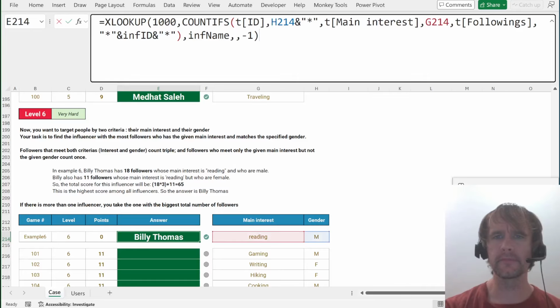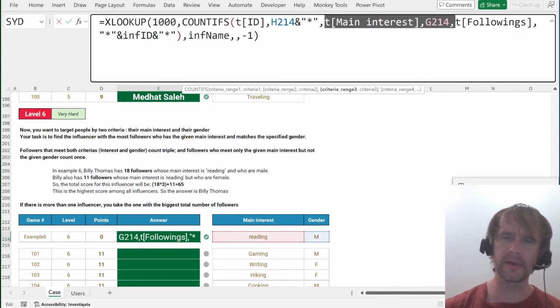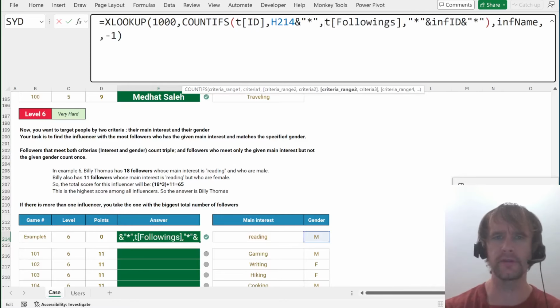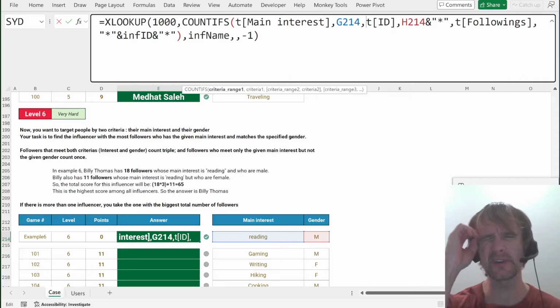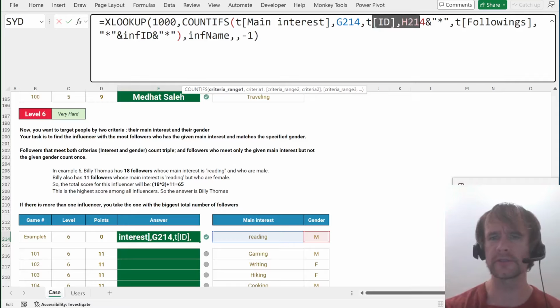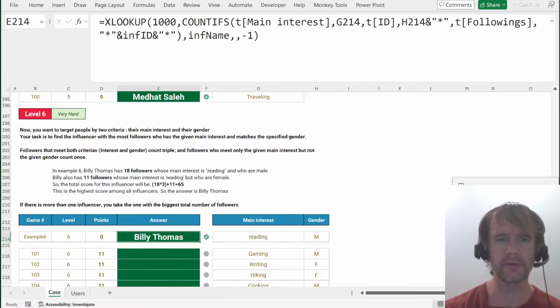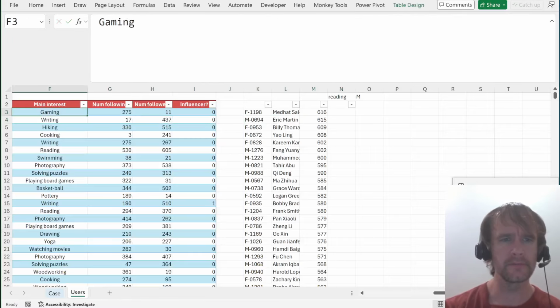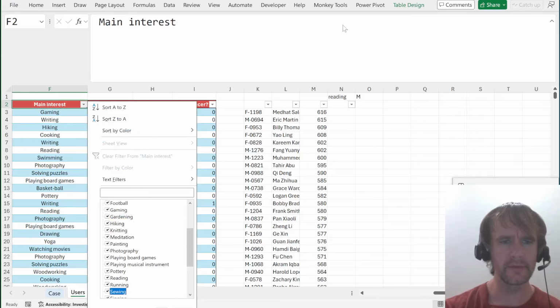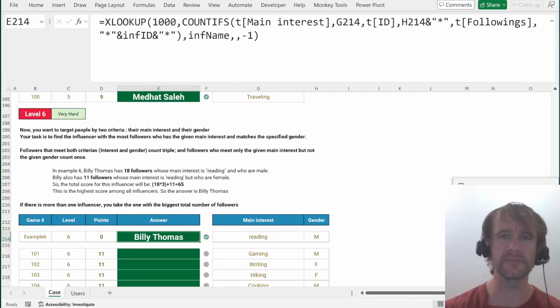And I don't know if this is going to make a big difference, but my understanding is that if you do the stricter filters first, that'll make a COUNTIFS go faster. So like gender, you would expect on average to cut out half of them. The influencers, there's 40,000 connections among 80 influencers. So yeah, again, more than half of everybody follows each influencer. Whereas the main interest, there are lots and lots of main interests. So that should be the biggest split. So if I put that one first, I think that'll make it a little faster.